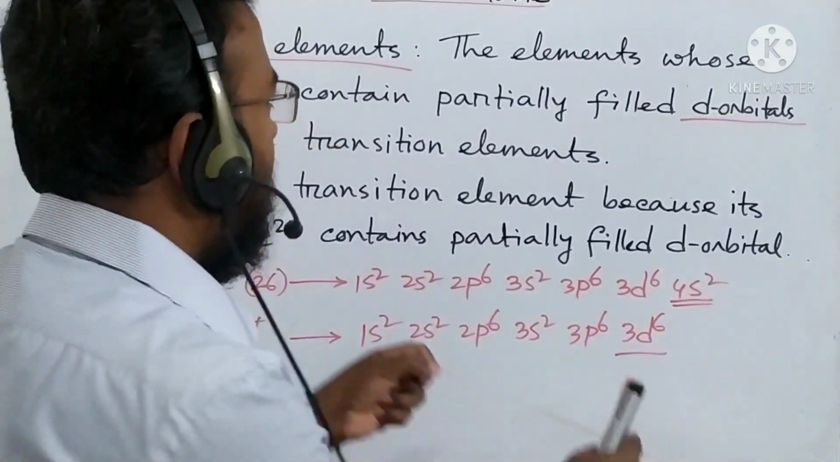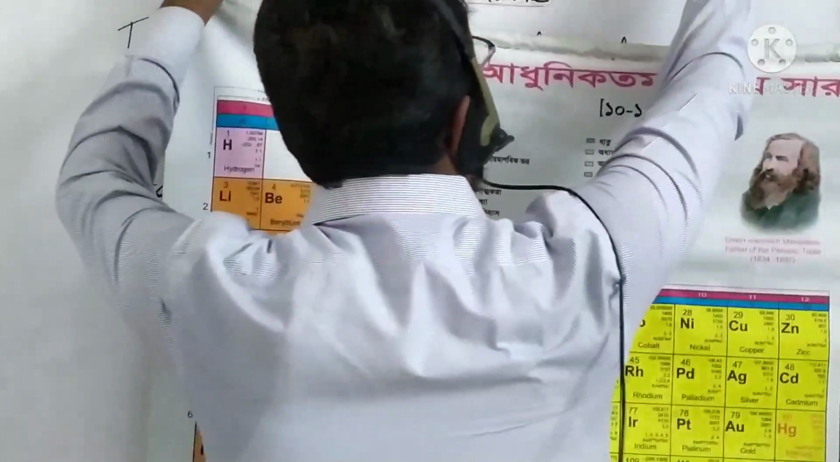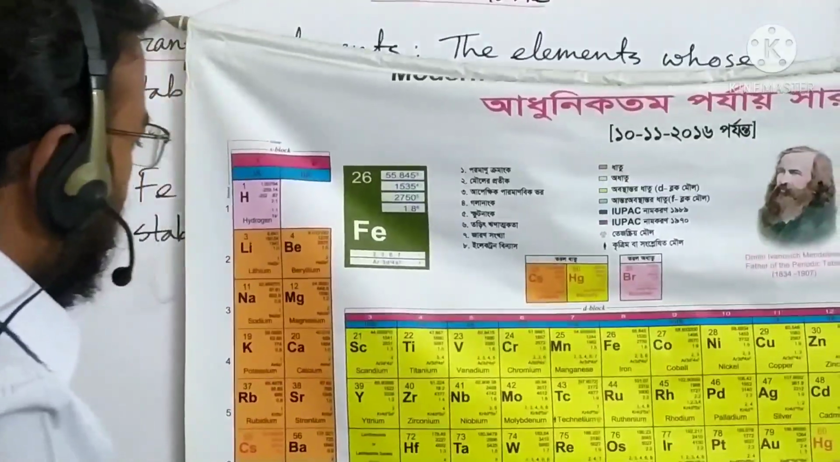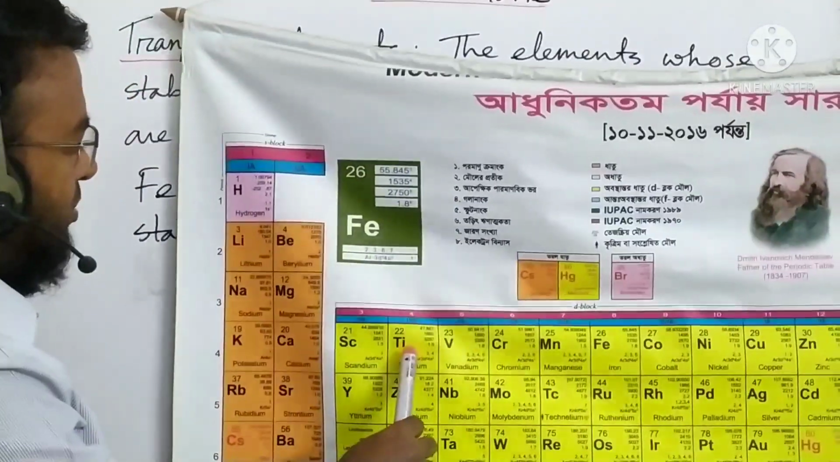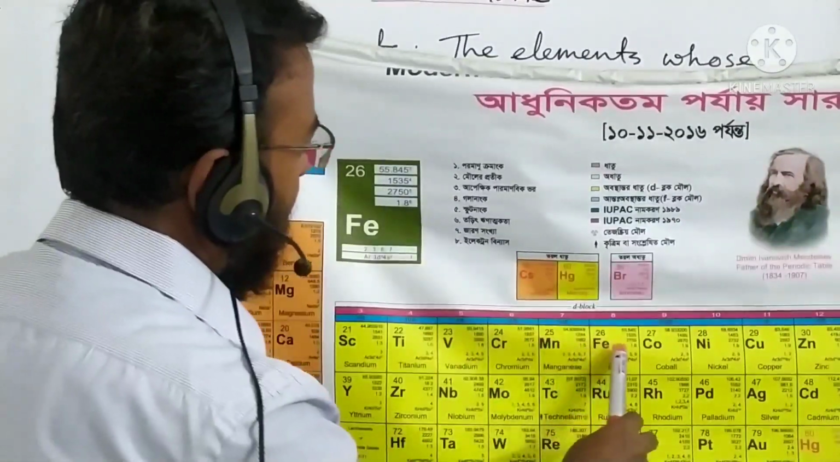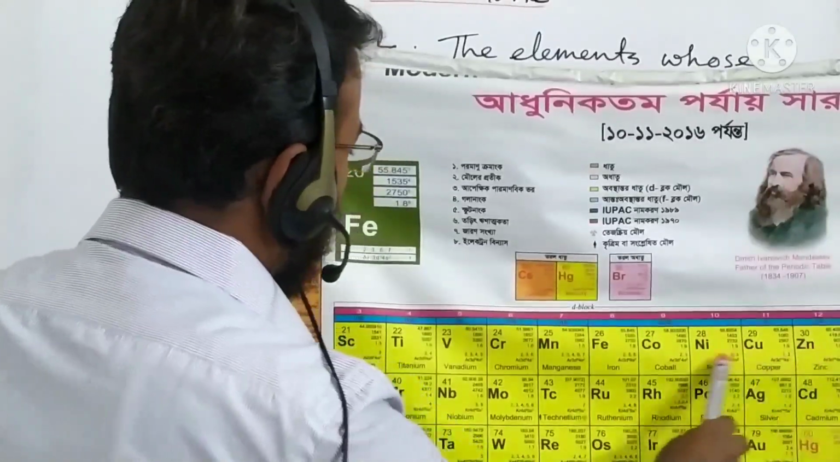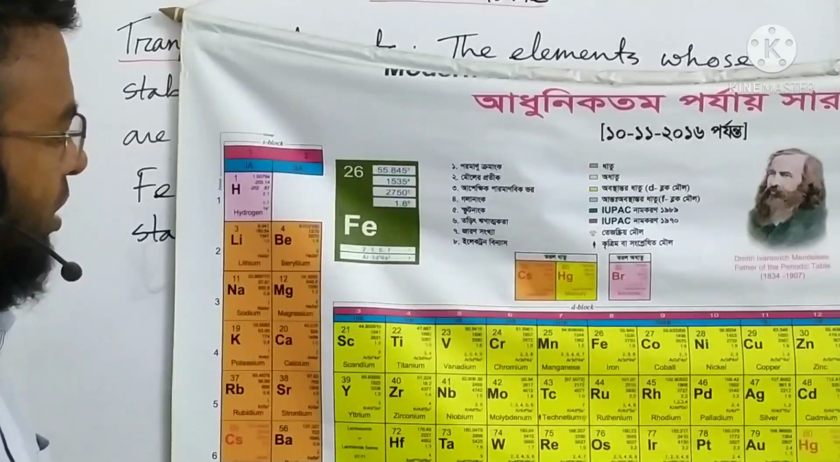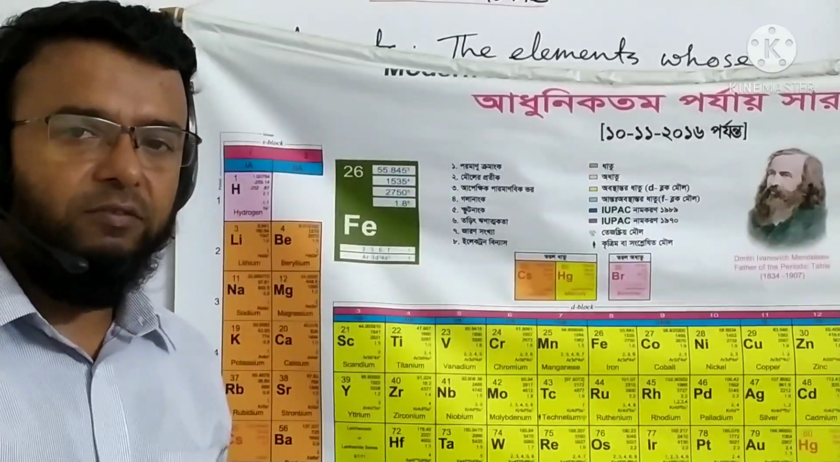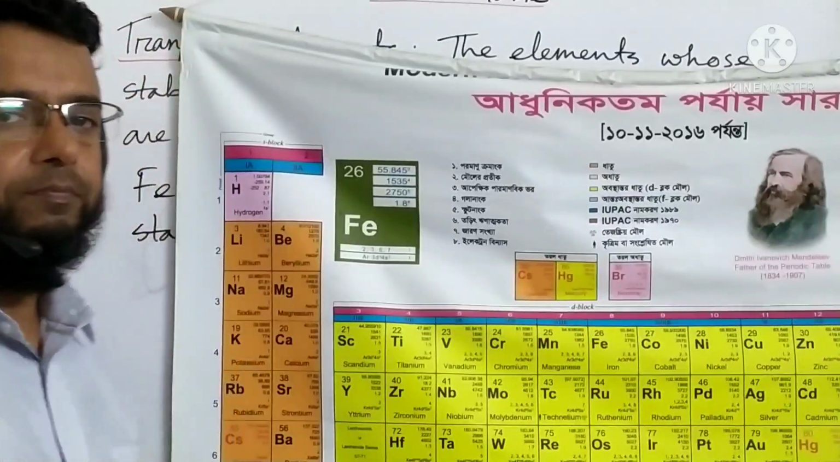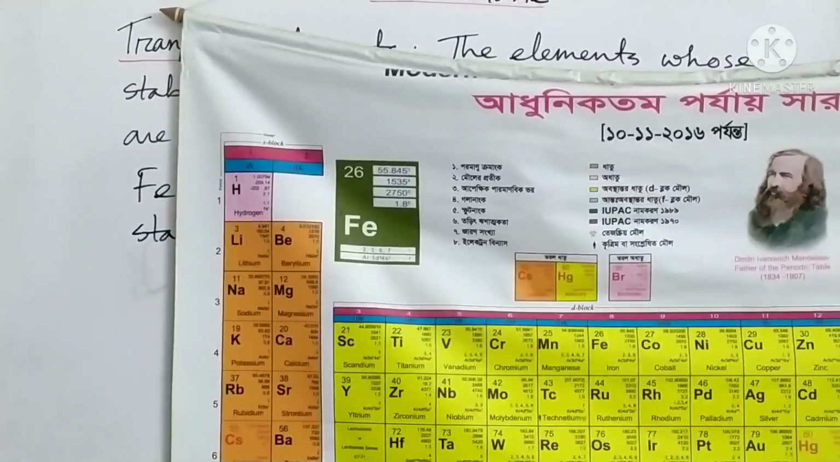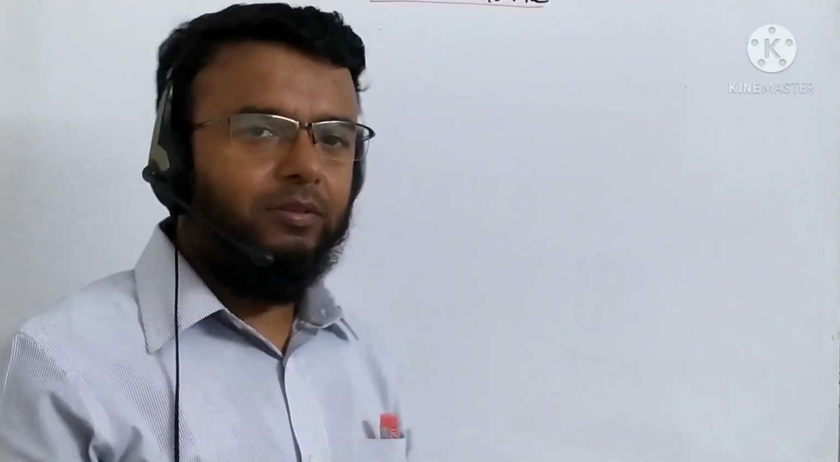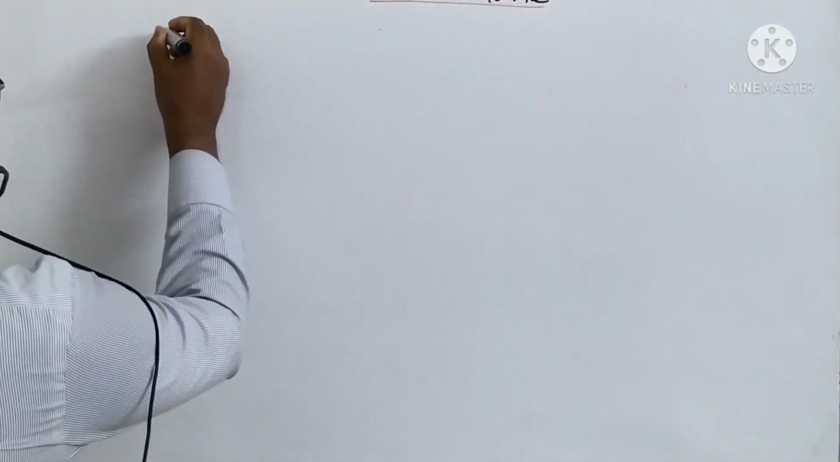Okay, now everybody see in the periodic table what are the transition elements. So these are titanium, vanadium, chromium, manganese. These are the transition elements because their stable ions contain partially filled d orbitals. Okay, now coin metals.